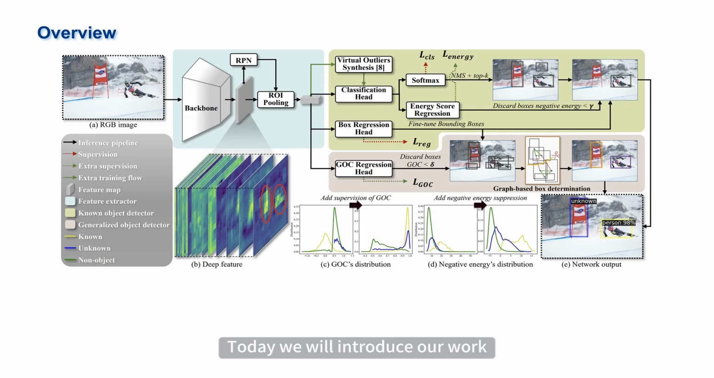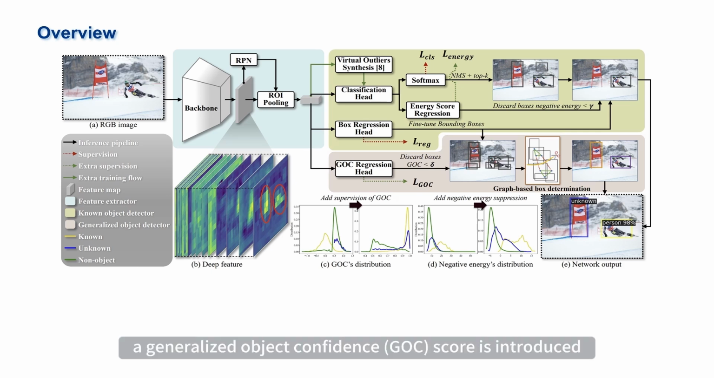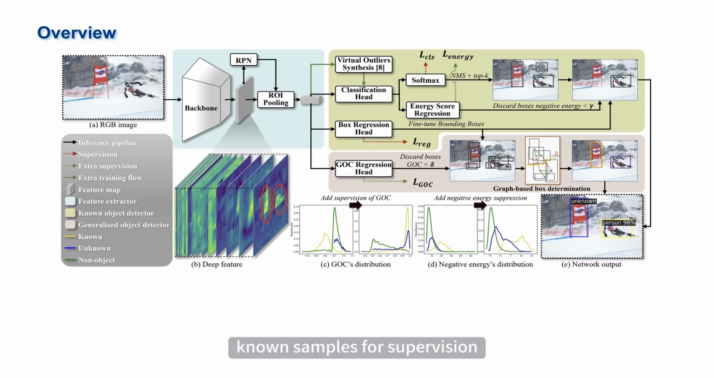Today, we will introduce our work on unknown object detection. The Unknown Sniffer is proposed in this paper to detect both known and unknown objects, to address the issue of improper suppression of unknowns in the background. A generalized object confidence score is introduced, which only uses known samples for supervision. The GOC score learned from known objects can be generalized to unknown ones.